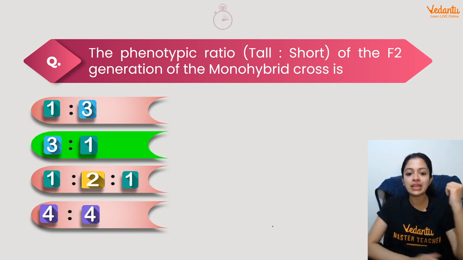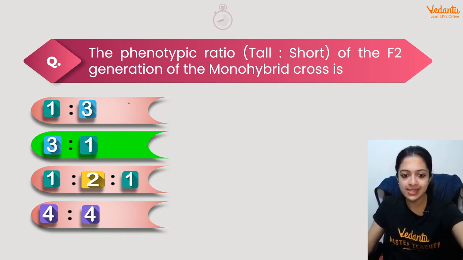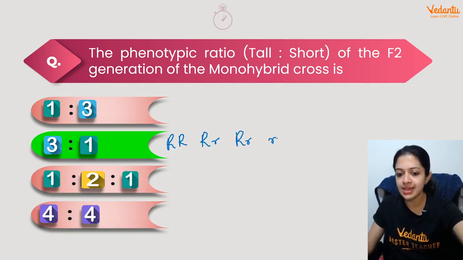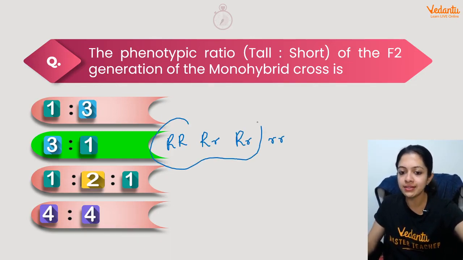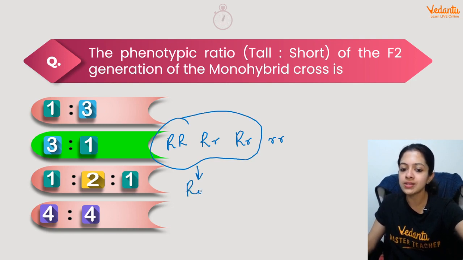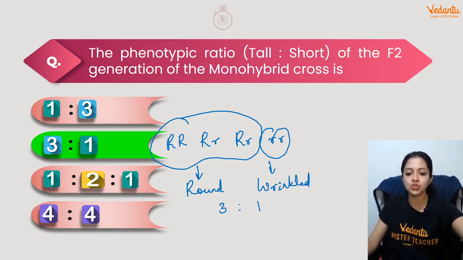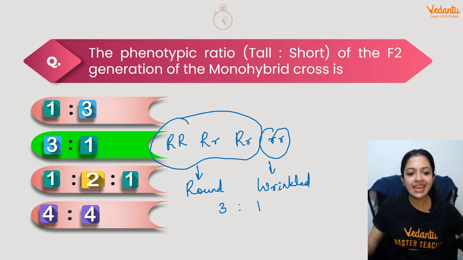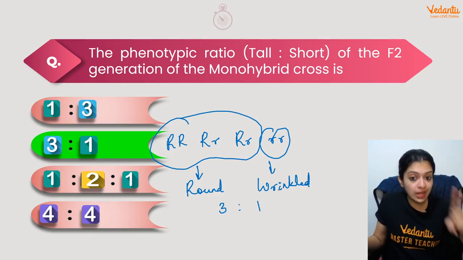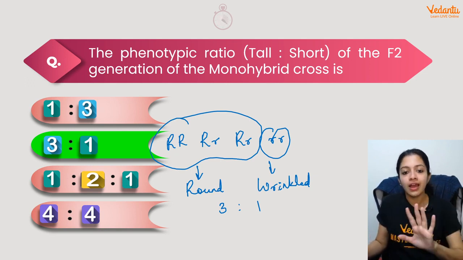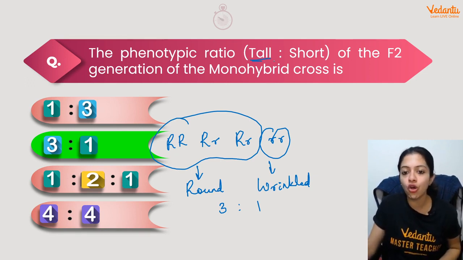The answer has to be 3:1 because both of these are, and then we've got this combination as well, right? And this. So phenotypically, externally, all of these would be round seeded. And this one would be wrinkled seeded. So that's going to be 3:1. 3 round:1 wrinkled, right? Okay, so if you actually paid attention to it, it mentions tall is to short.